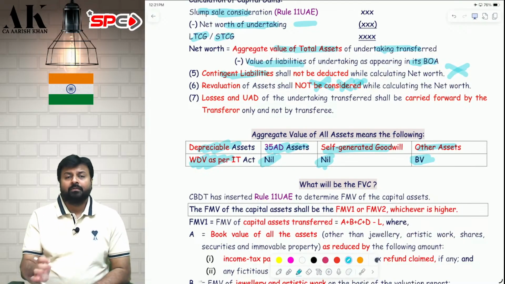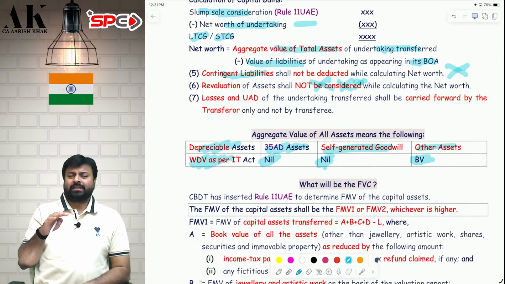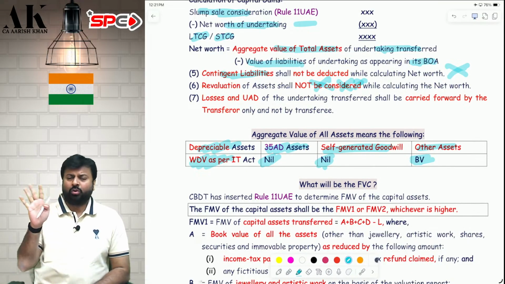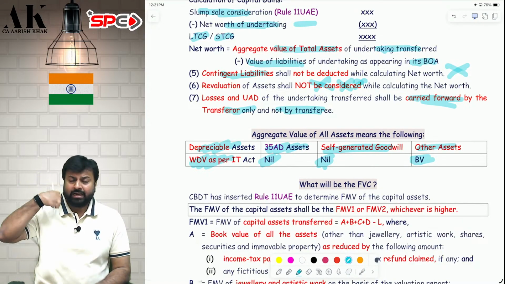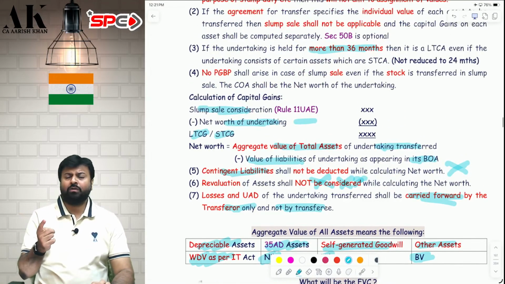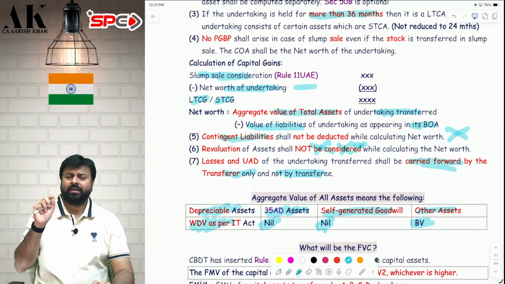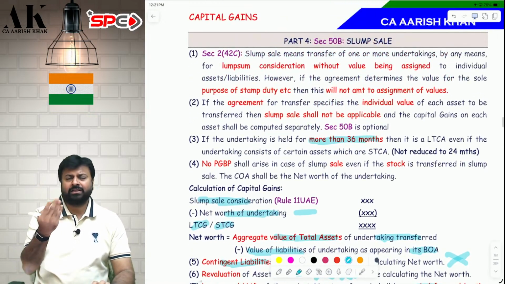Now, sir, this undertaking might have some losses, might have some unabsorbed depreciation. Sir, will that also be transferred to the new undertaking? No, that will continue to be carried forward and set off by the company itself. It will not be given to the transferee. It will be kept with the transferor only. Now, how will you divide the assets? Four categories. Depreciable asset, income tax WDV, 35AD nil, self-generated goodwill nil, any other asset book value. Liabilities book value. Then you take the difference, you will get the net worth.